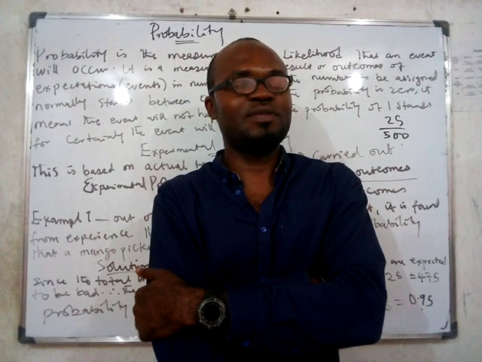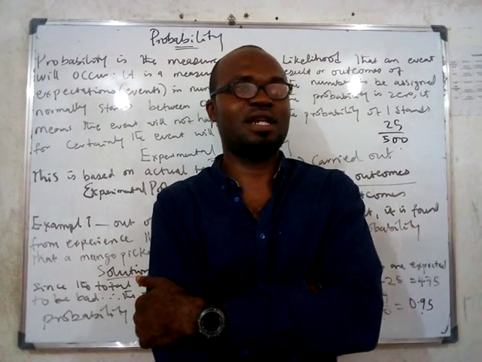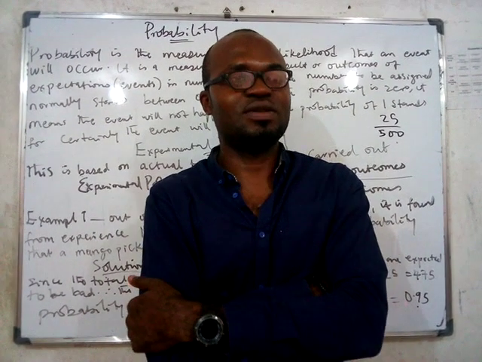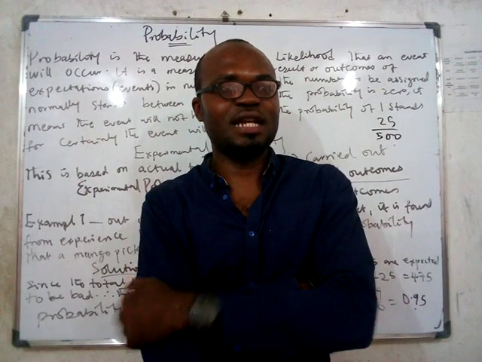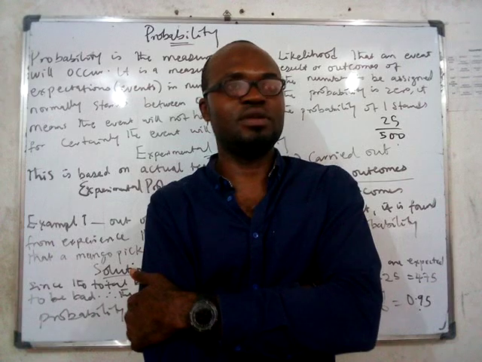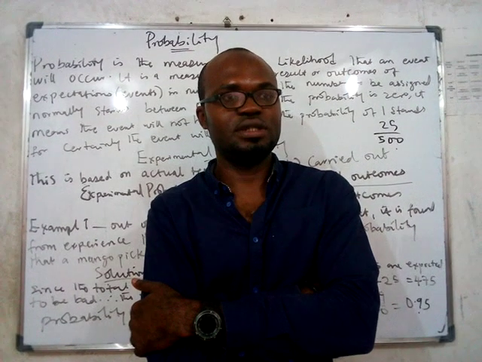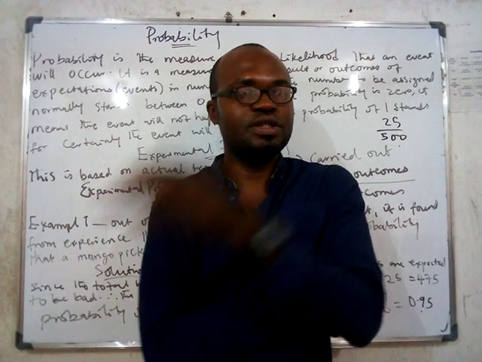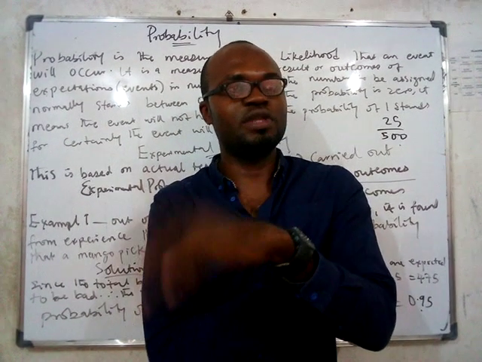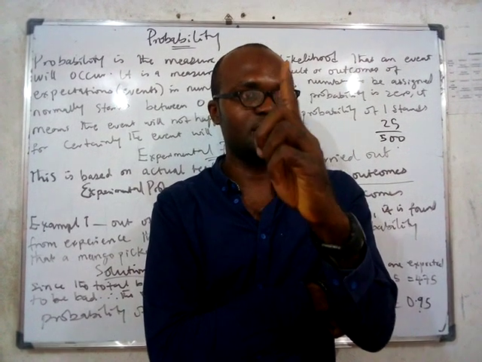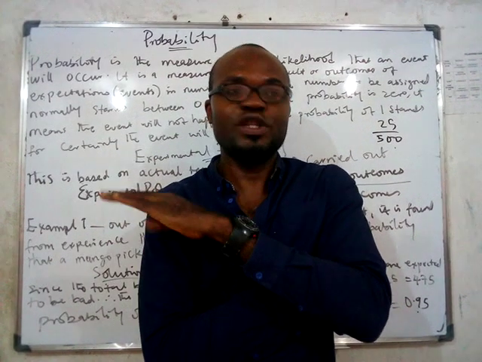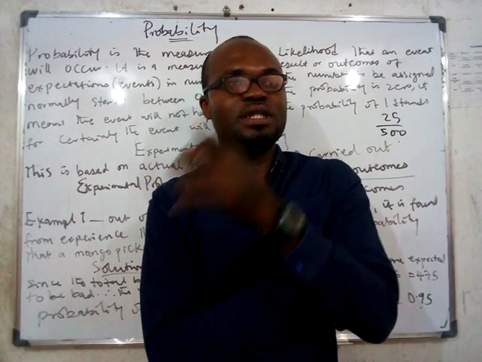If they ask you what is the probability of a teacher not coming to the class, you say it's not likely that a teacher will not come, that you're expecting a teacher to come. So probability is actually the measure of the expected outcome all over the total outcome. And probability can be measured from 1 to 0. If it is certain that an event will occur, the probability of that event happening is 1. That's the numerical value. And if that event will not happen at all, the probability is 0.